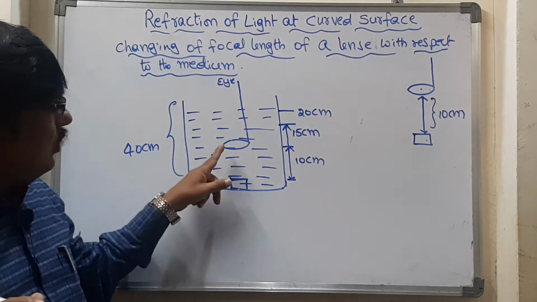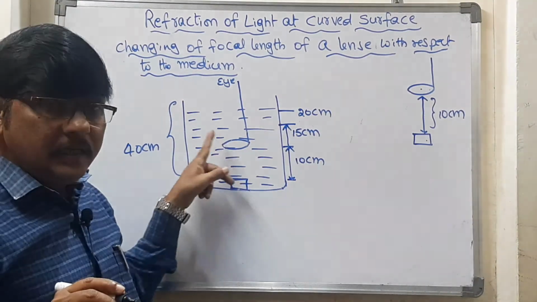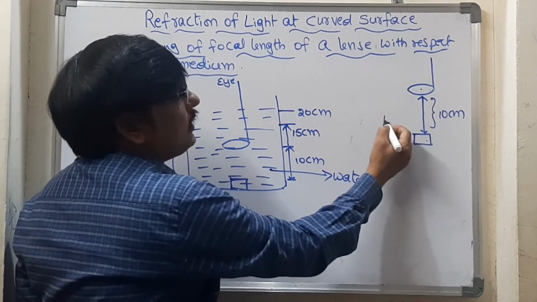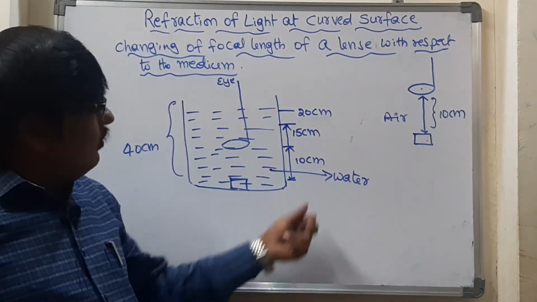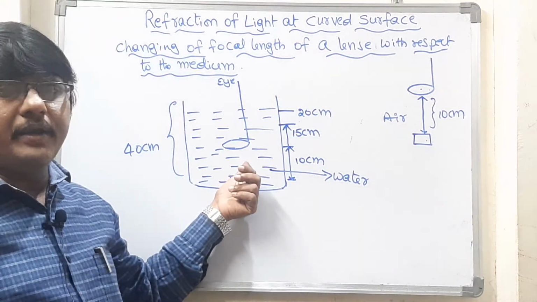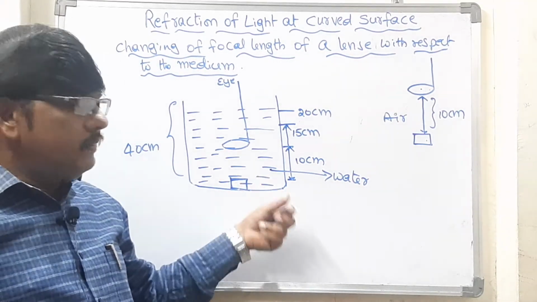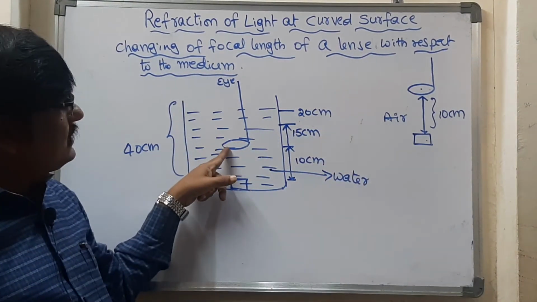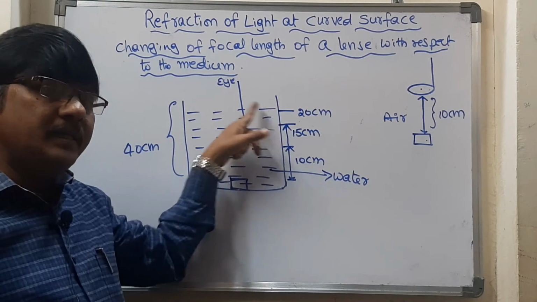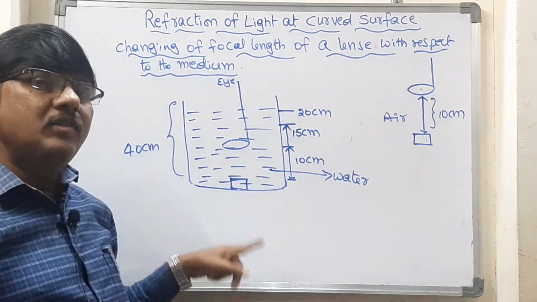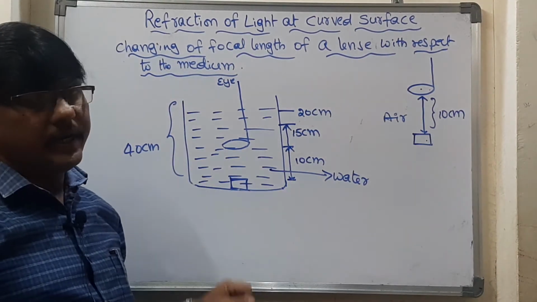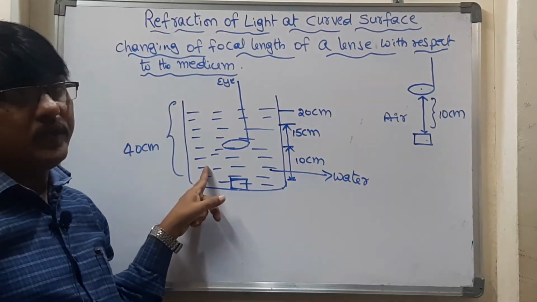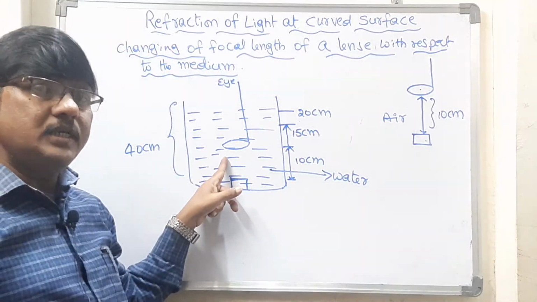Now, this is the focal length of the lens in water. The medium has changed: here air is the medium, and here water is the medium. In air we can see the object clearly only up to 10 centimeters, but once placed in water we are able to see the object very clearly up to 20 centimeters. That means the focal length is increased in water. Here the focal length is 10, but here it is approximately, not exactly, 20 centimeters.